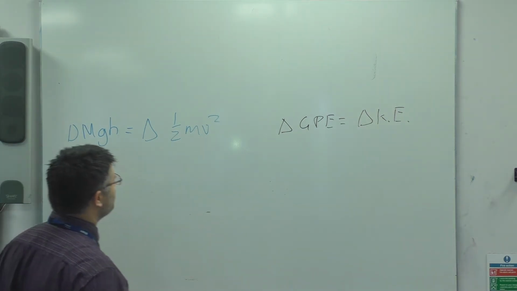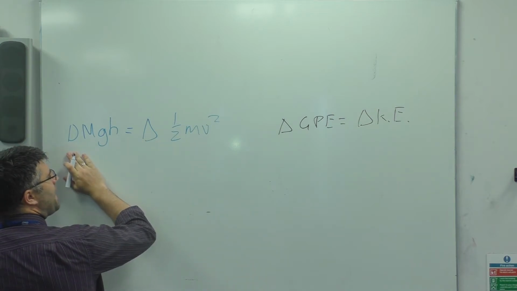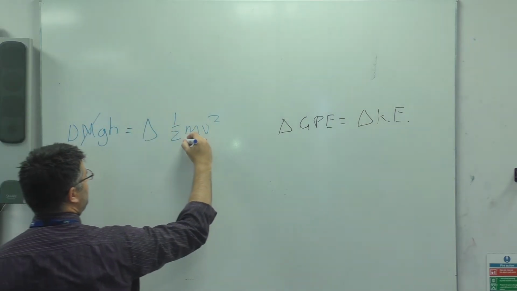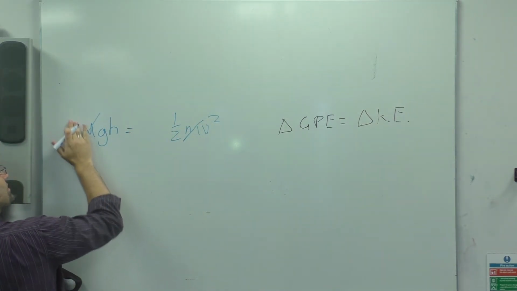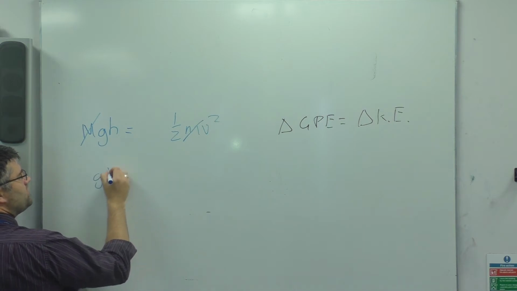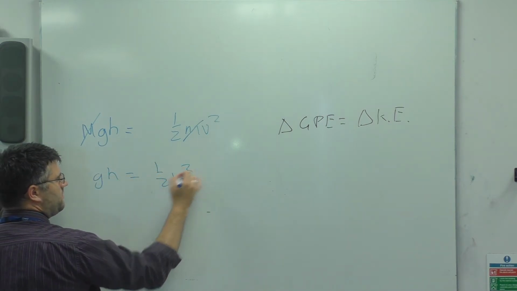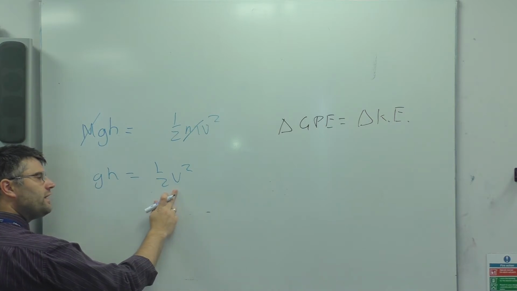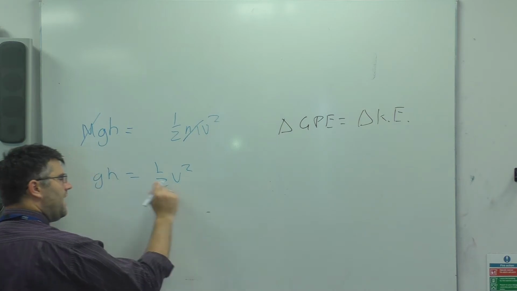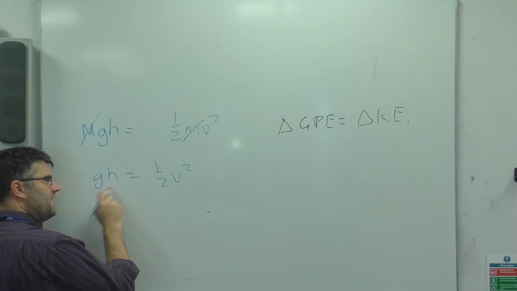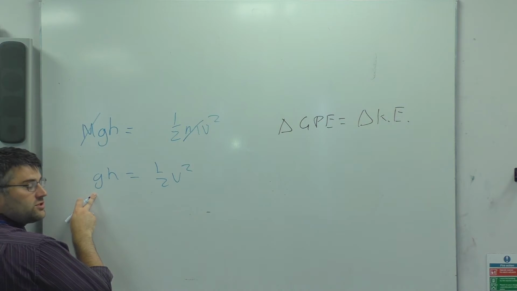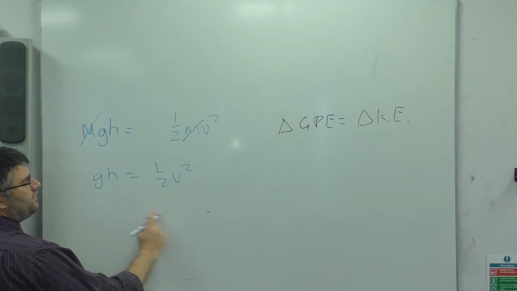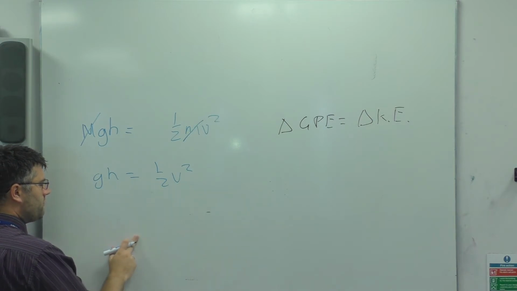If I do some algebra around this, we're talking about the same mass, so we can divide both sides by m, and that will get rid of m. Let's not worry about the change sign too much. That leaves us with gh equals half v squared. If I rearrange this further, I can work out, at a certain height above the ground in the gravitational field due to gravity, which is g, 9.81, a velocity, if we do the algebra right.